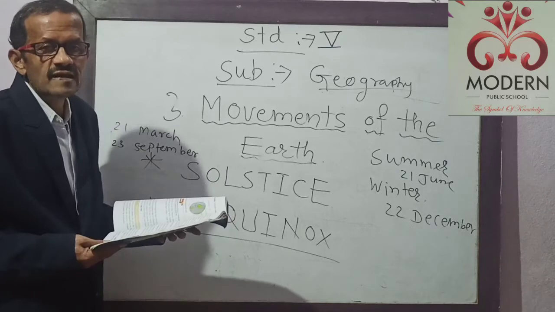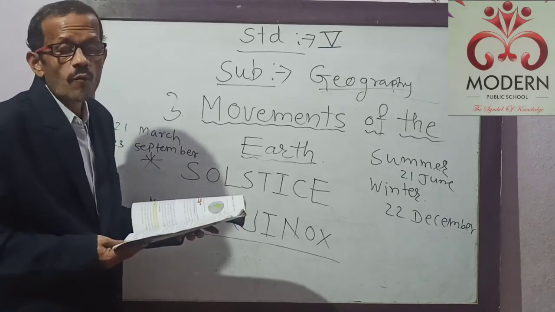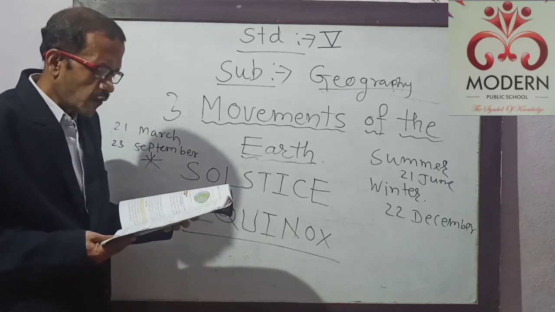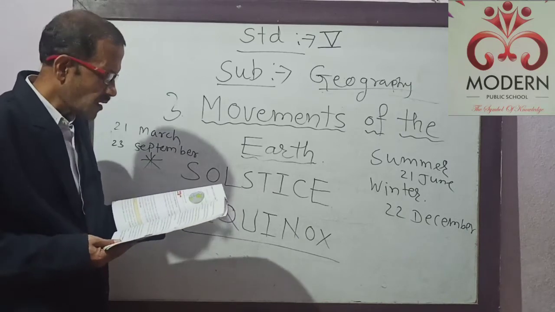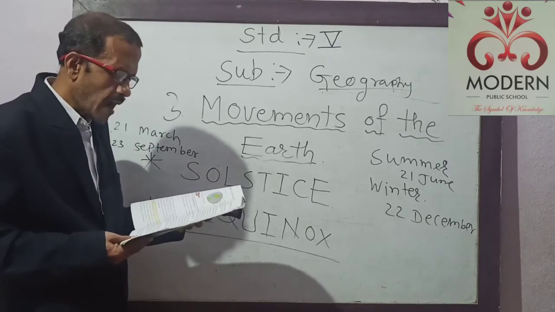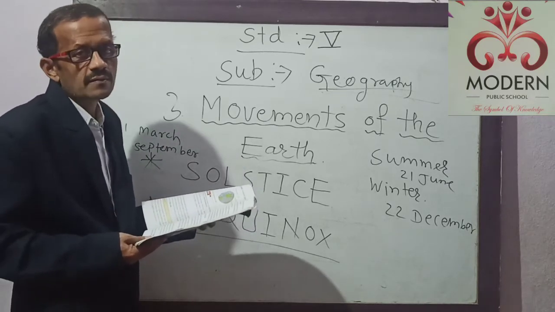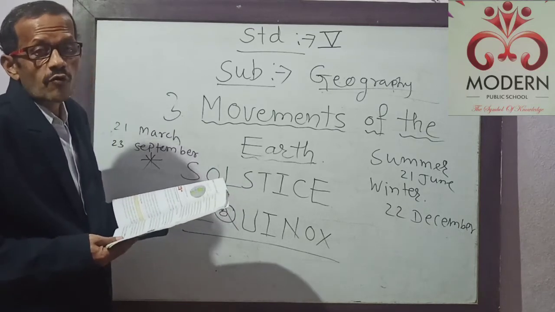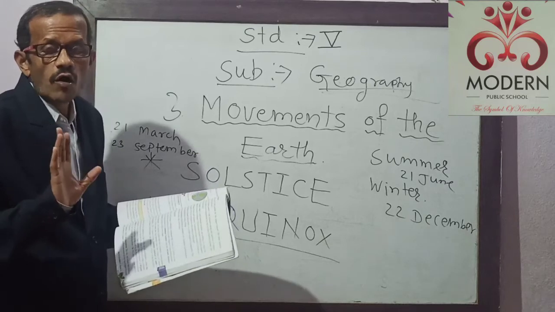Also on 23.5 degrees south there is the Tropic of Capricorn. The day on which the sun shines vertically overhead the Tropic of Cancer or the Tropic of Capricorn, the duration of the day is the longest in that hemisphere. Suppose that day is more than 24 hours, or every day is not the same everywhere.